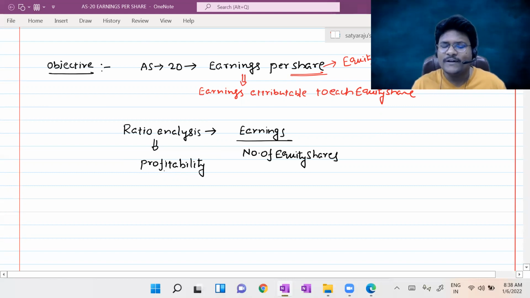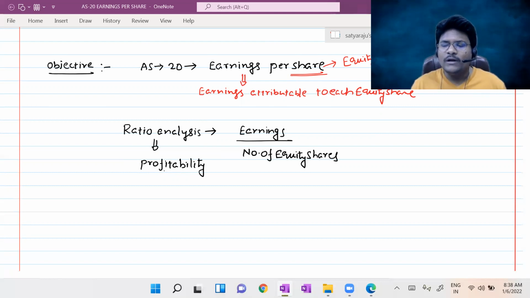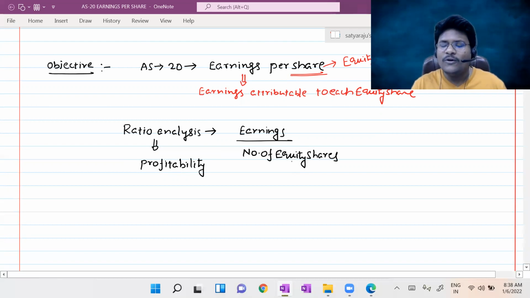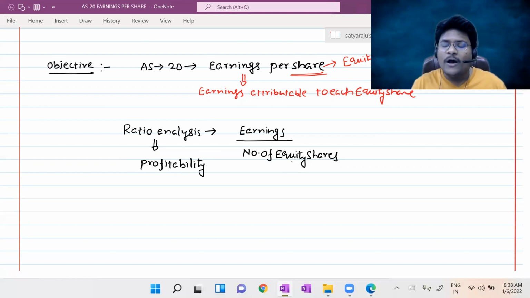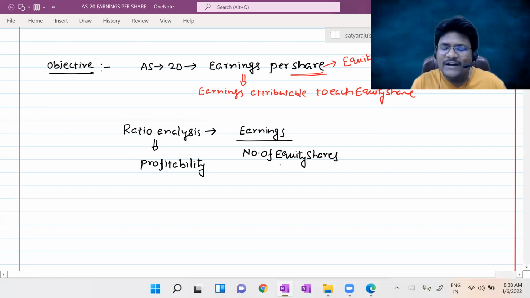Profitability ratios discuss how much contribution or how much profit belongs to equity shareholders. From the equity shareholders' point of view, they discuss simply. Here also, EPS provides information related to equity shareholders. How much earnings are earned by each and every equity share is clearly discussed by earnings per share.